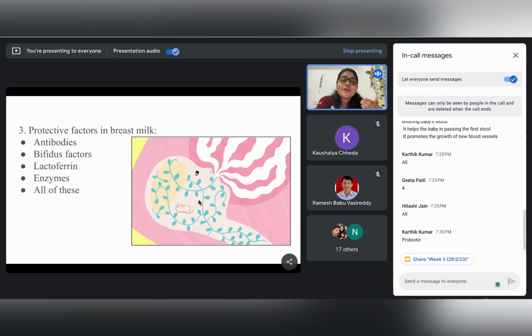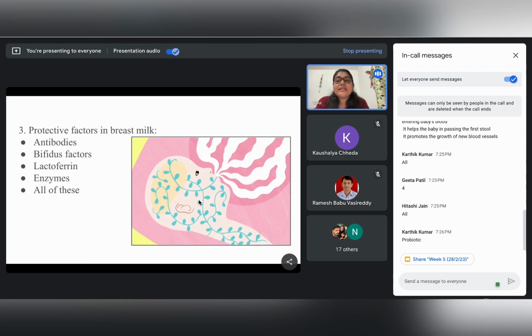Escherichia coli is a pathogenic bacteria which can cause stomach problems or intestinal disorders in the child, right? So bifidus factors, by helping lactobacillus bifidus grow, give the child protection from getting stomach or GI problems.